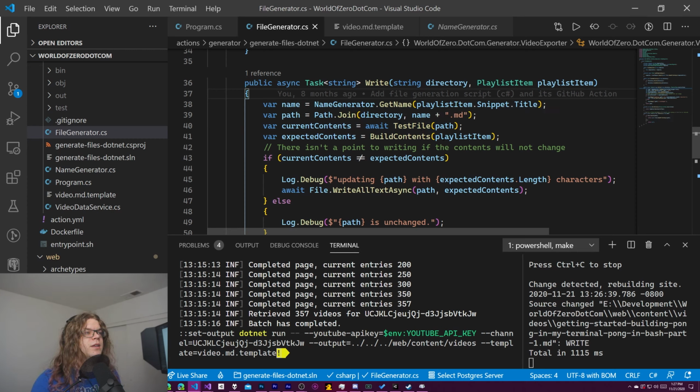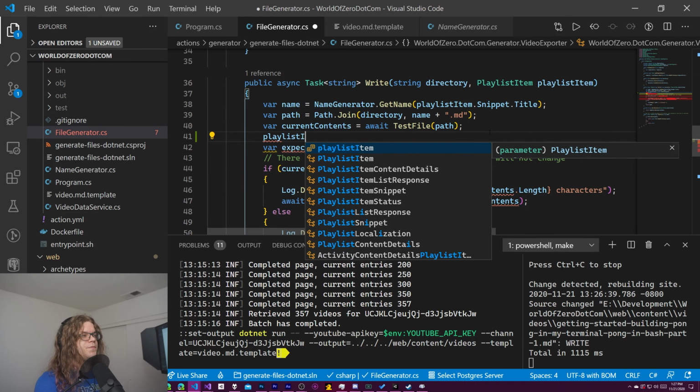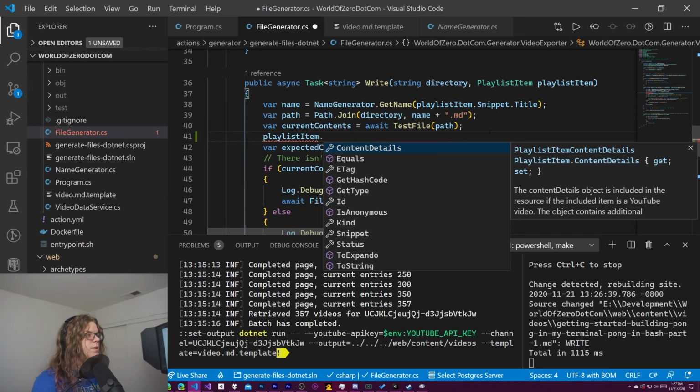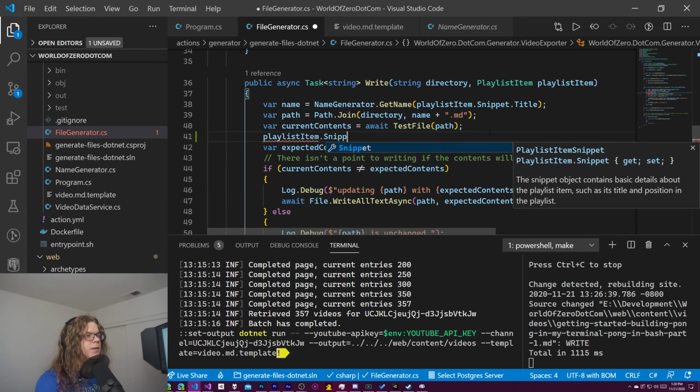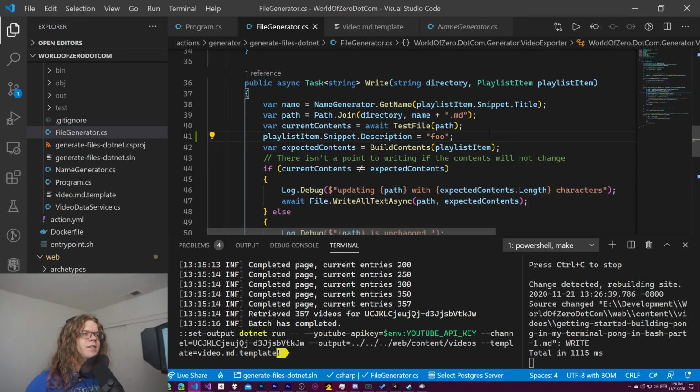What we need to do is update this playlist item, and I don't think this is gonna work. Playlist item dot snippet dot description. Oh, it does have a setter. Does this work?